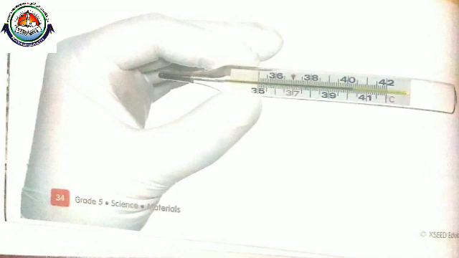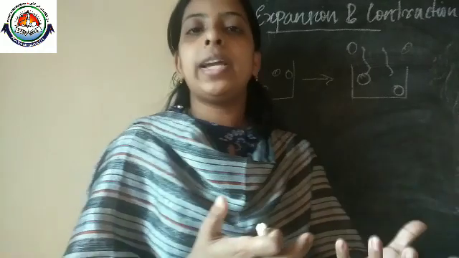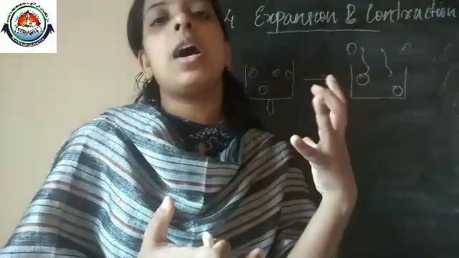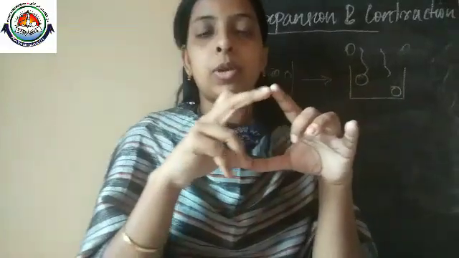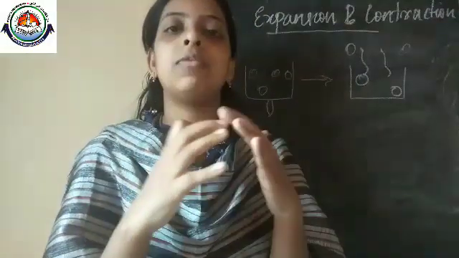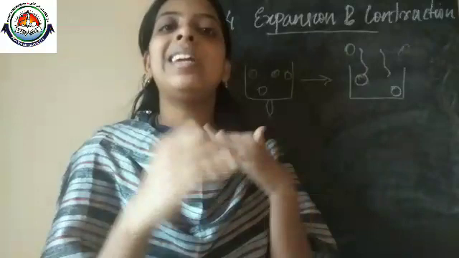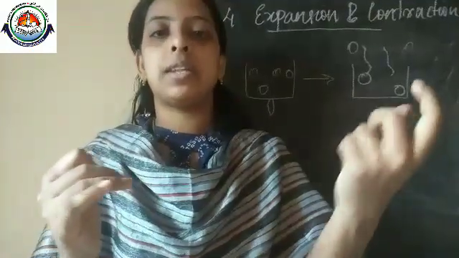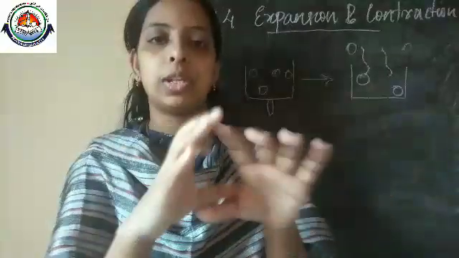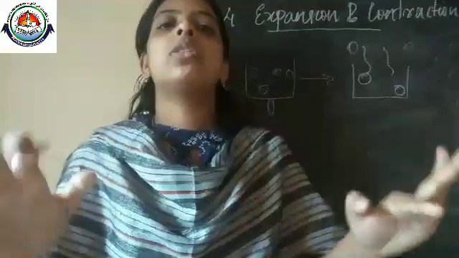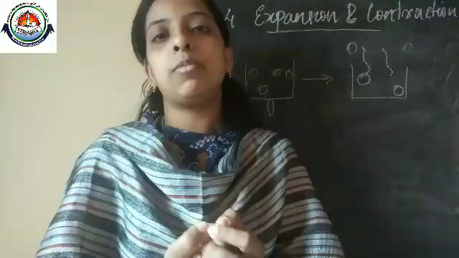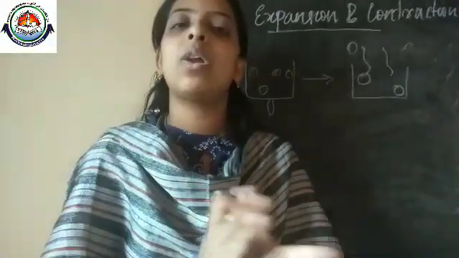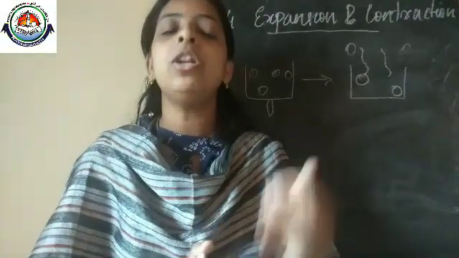It is difficult to open a bottle of jam in the winter season, and why does it happen? Because at that time, because of the cooling, the lid will contract. And when we supply heat to that bottle, that particular place will expand, then we can easily remove its cap. So that's all about contraction and expansion.